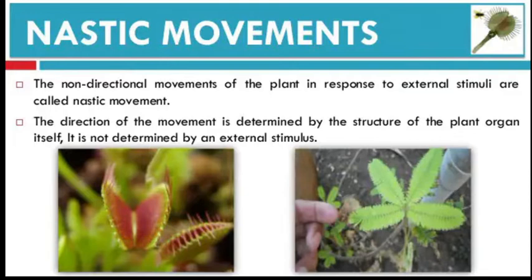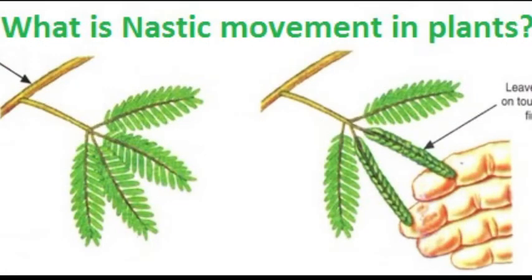Most movements of plant parts are very slow, and there is some exception. We will now describe the movement of plant parts, the leaves, which is usually fast and takes place almost immediately. So this one is your first nastic movement. We call it thigmonasty, because thigmo means touch and nasty means non-directional movement. So how do we define it? Thigmonasty: the non-directional movement of a plant part in response to the touch of an object is called thigmonasty.